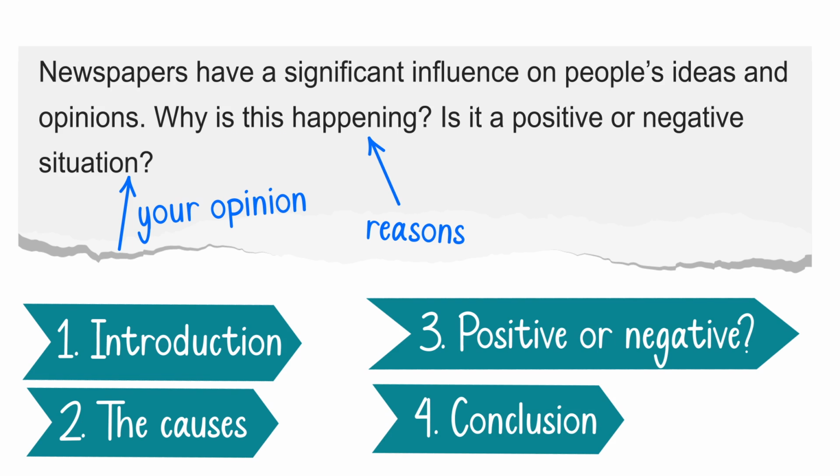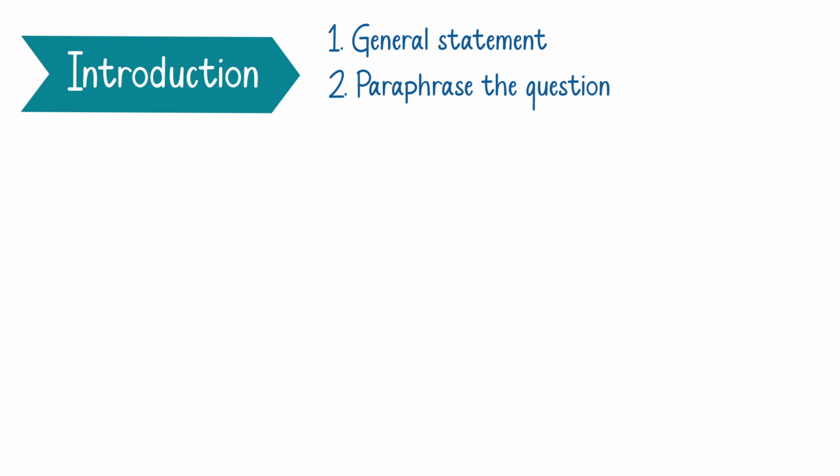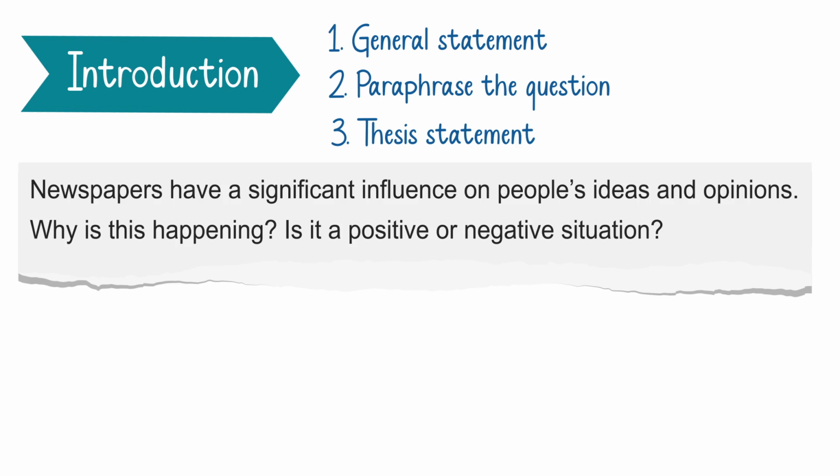And the last paragraph is, as you know, conclusion, right? So, we'll start with writing our introduction. And as you know, introduction consists of 2 or 3 sentences, all right? So the first one can be a general statement, and then you have to paraphrase the question, and then you have to write a thesis statement.